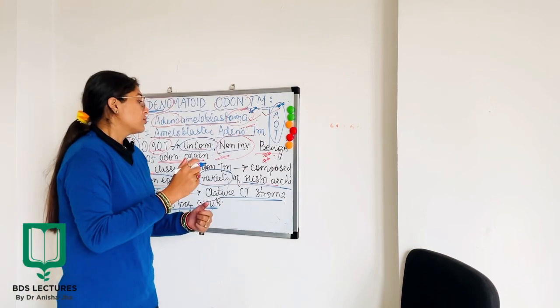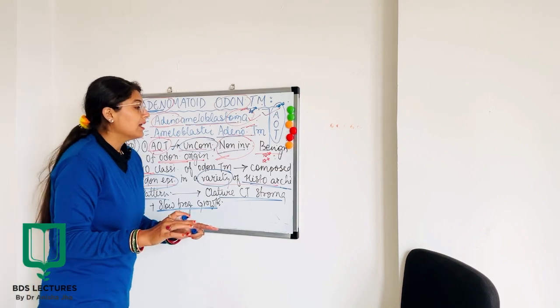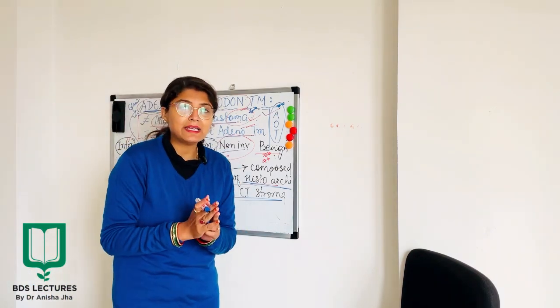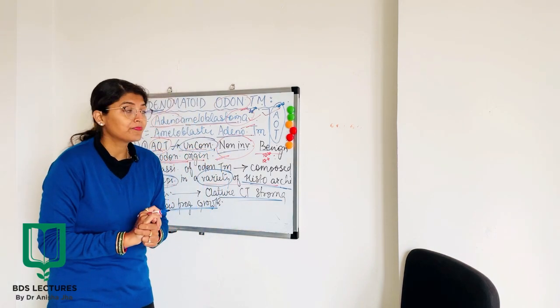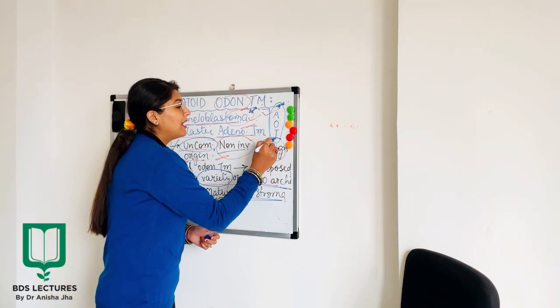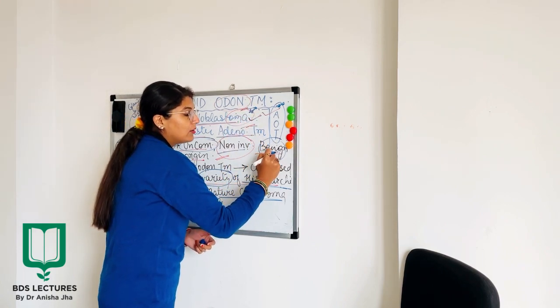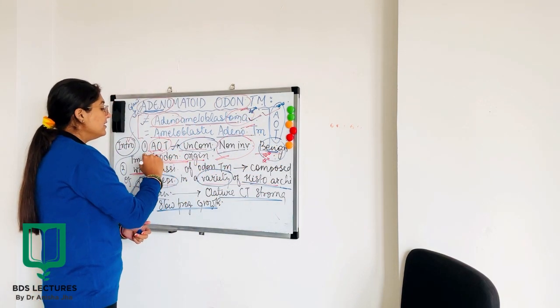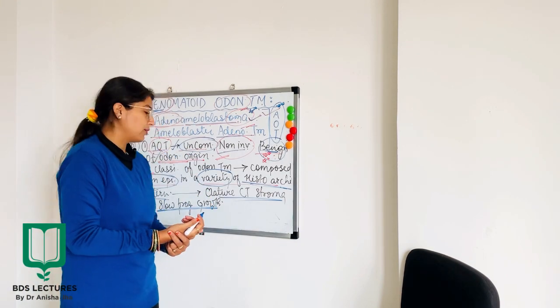So likewise, AOT is also very rarely found and it is non-invasive. That means जो इसका growth का rate होगा, that is going to be very slow. And obviously, OMA we have already read in one of the terms. So benign origin का होगा and definitely odontogenic tumor है. So, odontogenic origin is there, okay?